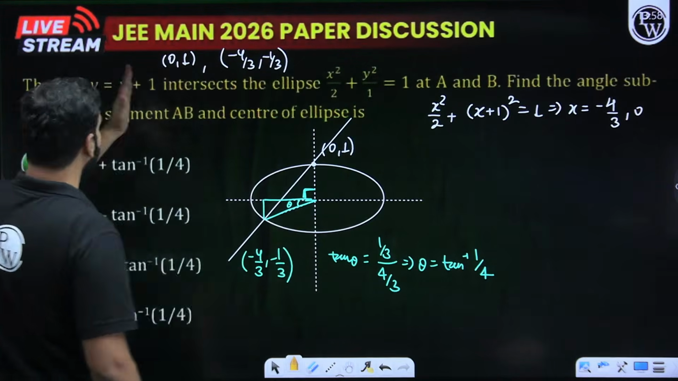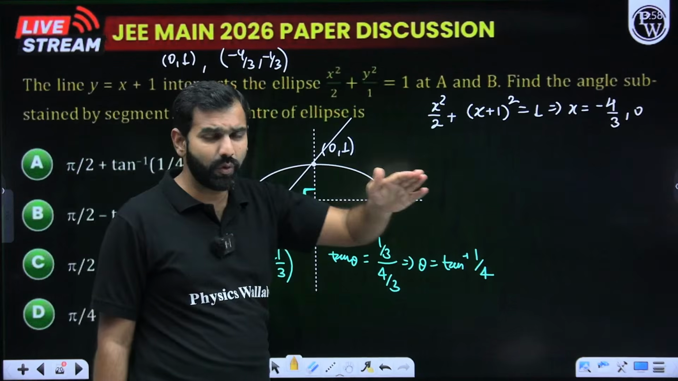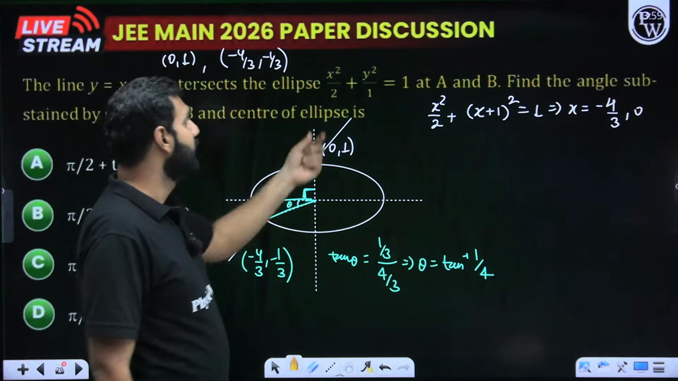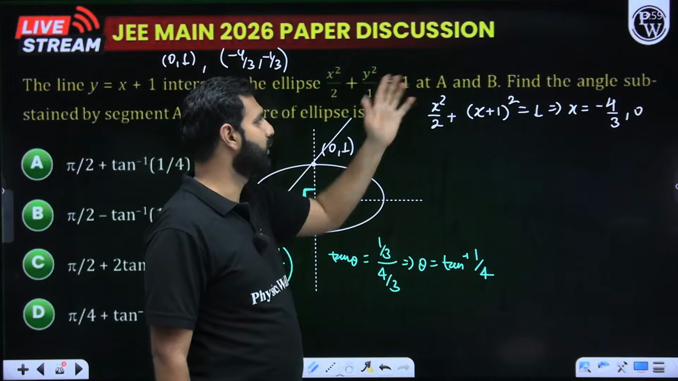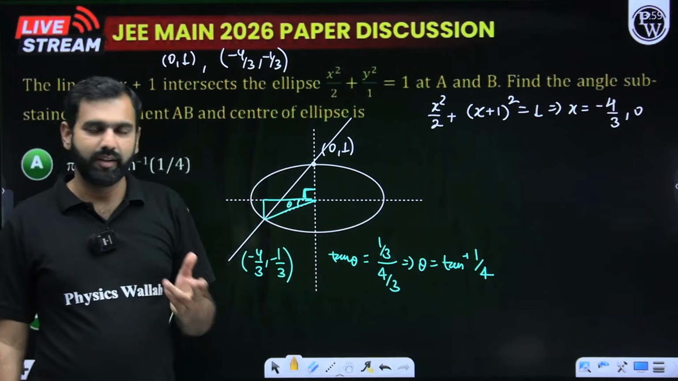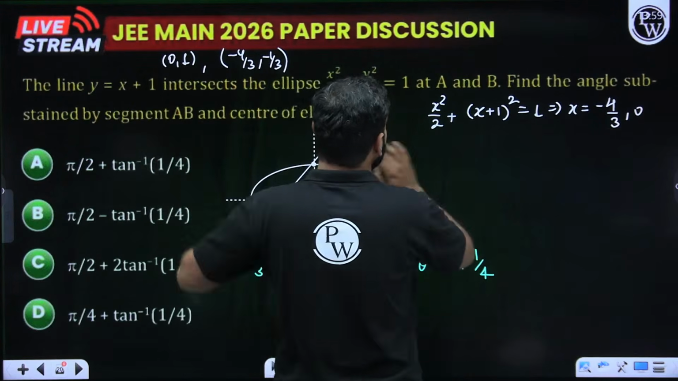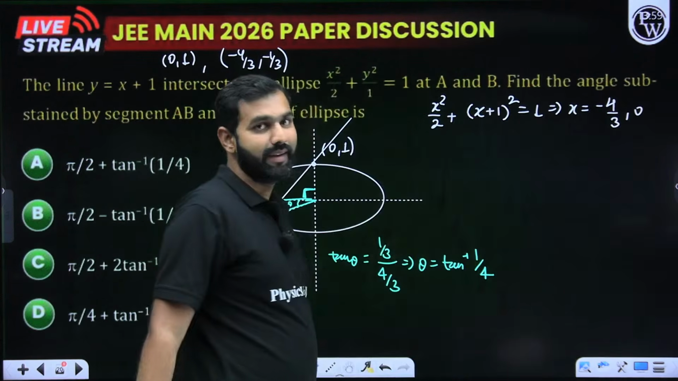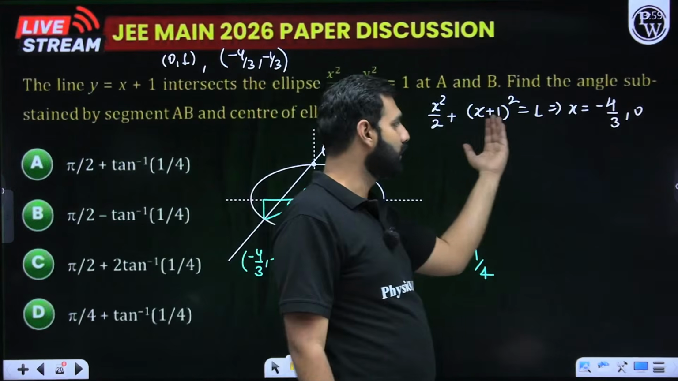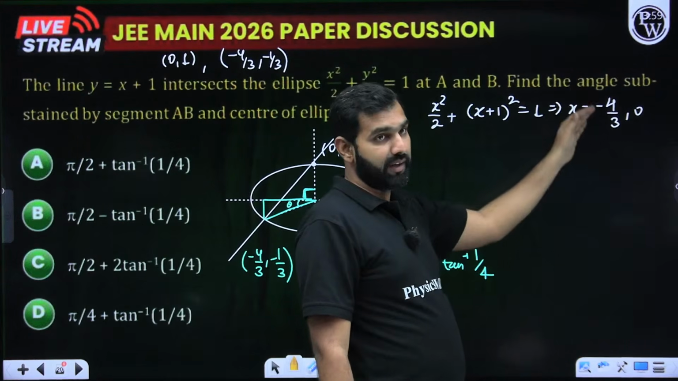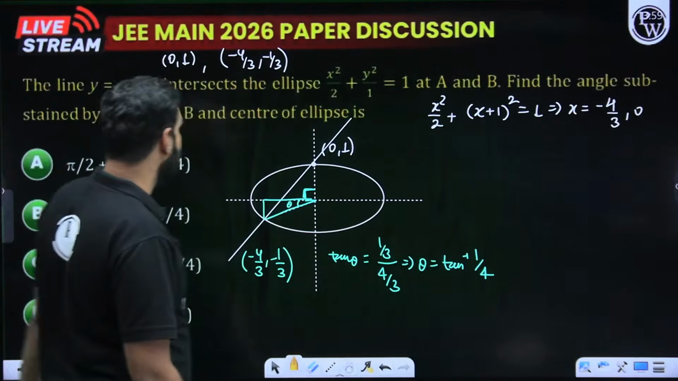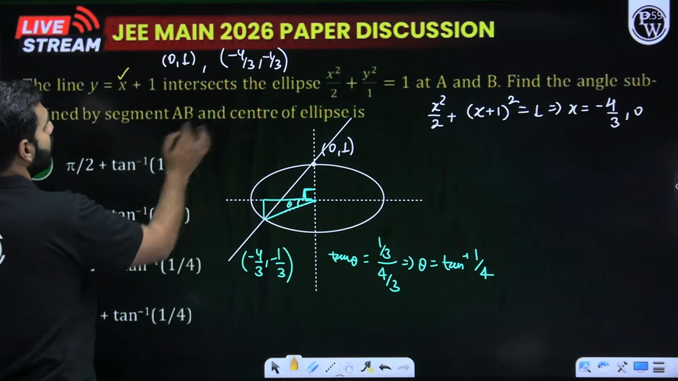It says there is a line y equals x plus 1. We know how to draw the line y equals x plus 1. There is an ellipse x square by 2 plus y square equals 1. If I try to find the point of intersection, I'll replace y by x plus 1 here. So x square by 2 plus (x plus 1) whole square. This clearly becomes a quadratic. When you solve this quadratic, you get two values, minus 4 by 3, comma 0. So when you replace x by minus 4 by 3 here, you get y as minus 1 by 3.